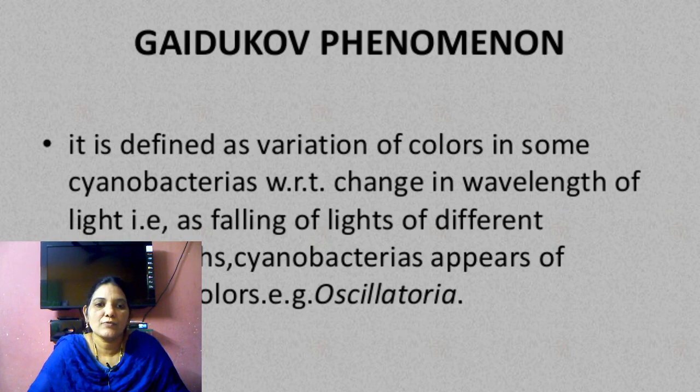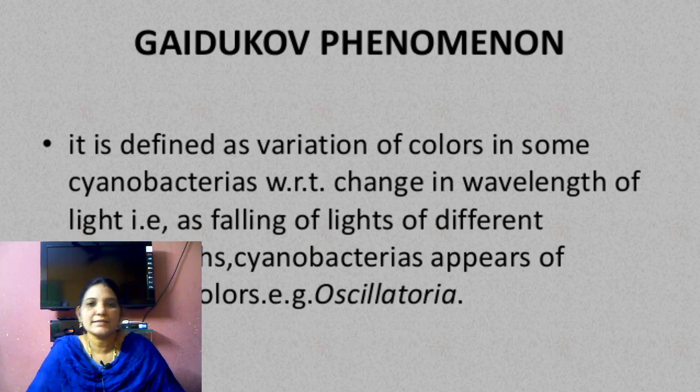Now the Gaidukov phenomenon. The colors of the Cyanophyceae algae vary, changing the thallus color with the wavelength of light. For example, Oscillatoria.